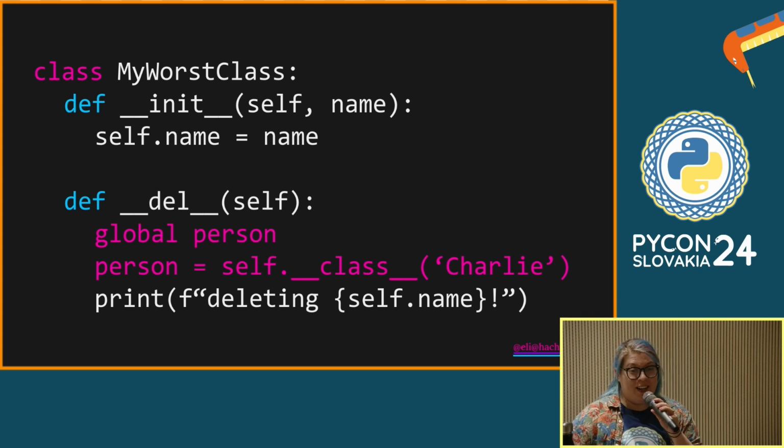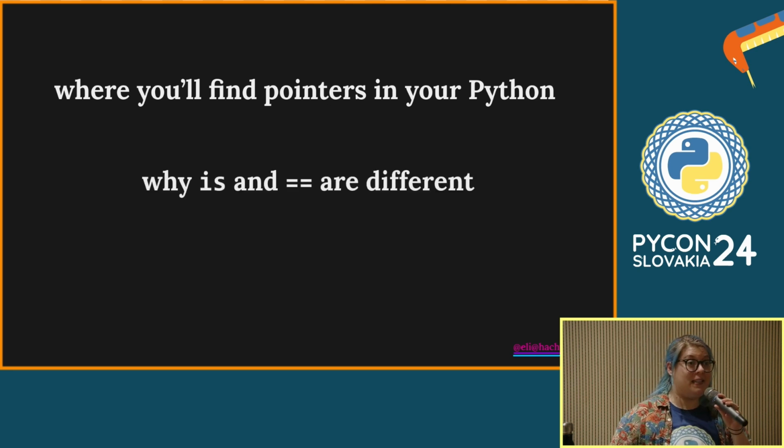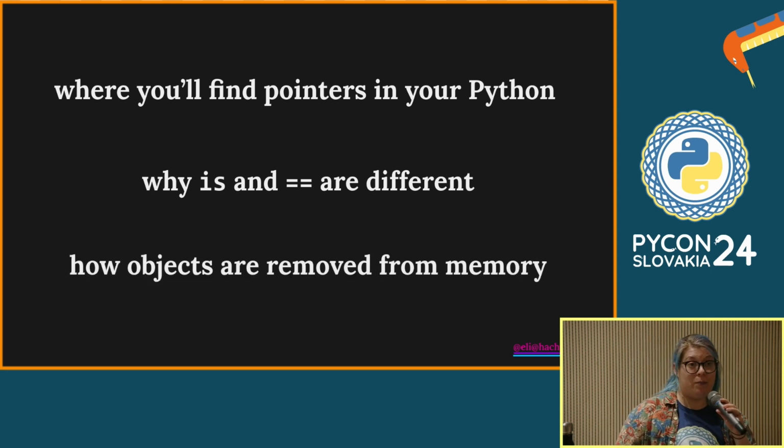Right, we are now at the end of this whistle-stop tour. I'm aware I've run a couple minutes over. I'm sorry for that. But we have learned what pointers are and where you'll find them. We've learned why "is" and double equals are different, and why you might want to use them in different scenarios. And we've talked about removing objects from memory and how you can mess around with it.